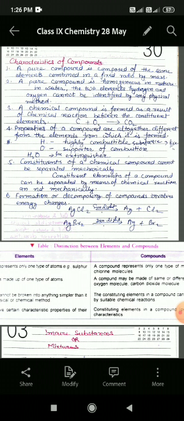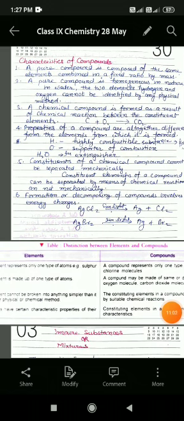The same happens when a compound decomposes. Now see here, silver chloride, when it is put in sunlight, it gets separated. That means it forms silver plus chlorine. And in the same way, silver bromide also, if kept in sunlight, gets separated into silver plus bromine. So in the decomposition, what is happening here? It absorbs energy in the form of light.